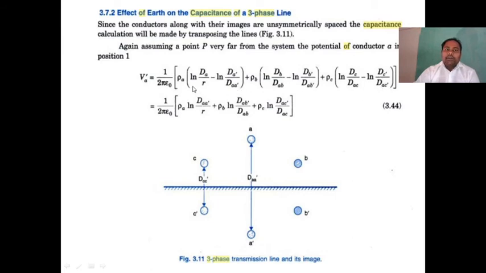So please simplify the equation. We get 1 by 2 pi epsilon naught, rho A log dAA dash by R plus rho B log dAB dash by dAB plus rho C log dAC dash by dAC.